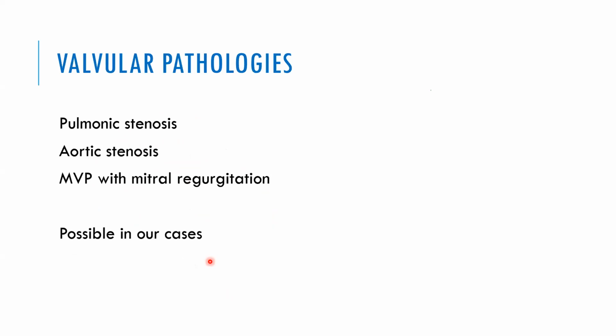Valvular pathologies, all valvular pathologies are possible. A mild pulmonary stenosis would have been so 5 years ago, now it is severe pulmonary stenosis. It would have been a bicuspid aortic valve with mild aortic stenosis, which is now severe aortic stenosis or aortic regurgitation. It could have been a mitral prolapse with mild mitral regurgitation, now it would have become moderate or severe regurgitation. So all these things are possible in our case.